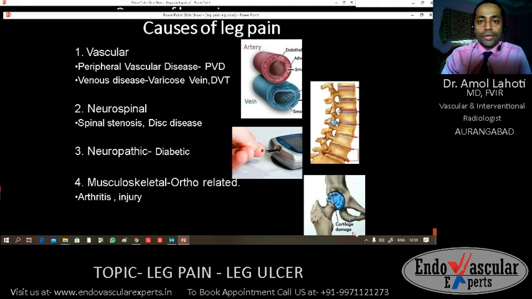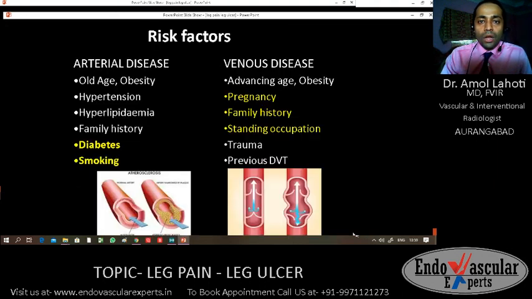musculoskeletal or ortho-related causes. In vascular causes, there can be peripheral vascular disease or peripheral arterial disease. There can be venous disease in the form of varicose vein and deep vein thrombosis. In neurospinal causes, there can be spinal stenosis or disc disease in the form of disc prolapse or disc herniation. Neuropathic causes can be most commonly seen in diabetes mellitus, and orthopedic causes are the arthritis and injury related. Out of all the causes, we will be discussing in detail about the vascular causes and their management.